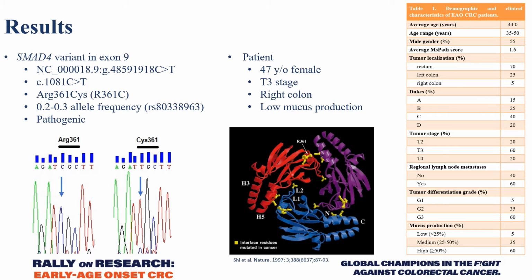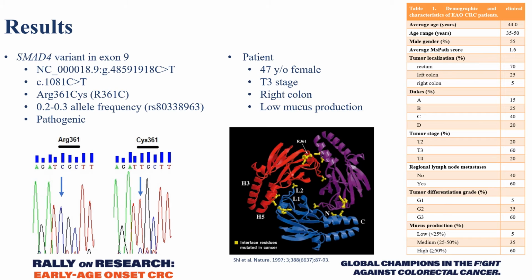This variant was discovered in a 47-year-old female with T3 stage carcinoma of the right colon, characterized by low mucus production. The SMAD4 missense variant detected in our study was found in the only patient presenting with right-sided colon cancer, which tends to produce symptoms only when relatively advanced, so it is probable that the disease onset of this patient happened way before she was diagnosed at age 47. According to the publicly available databases, this nucleotide is affected by alteration with a frequency of 0.2 to 0.3, so it is relatively common in the general population.